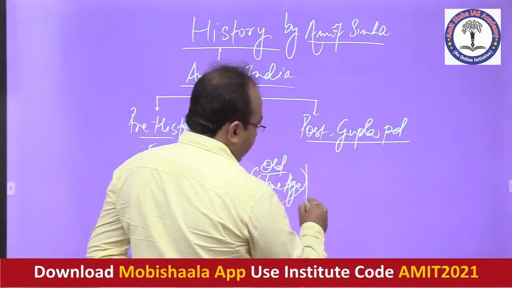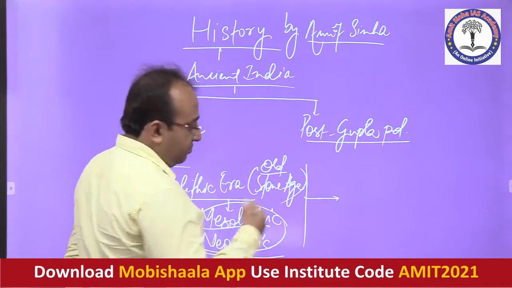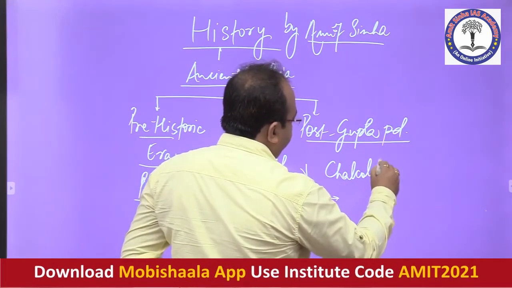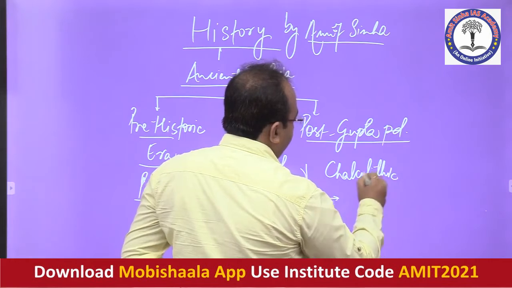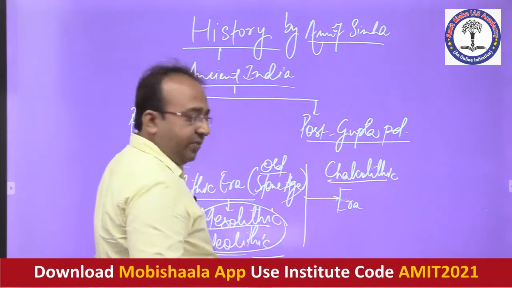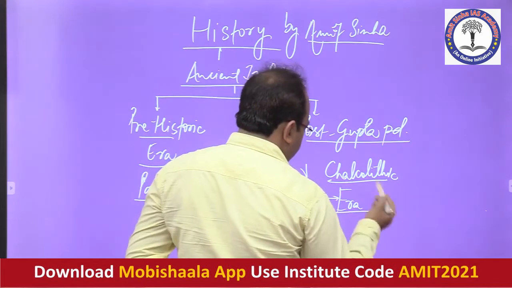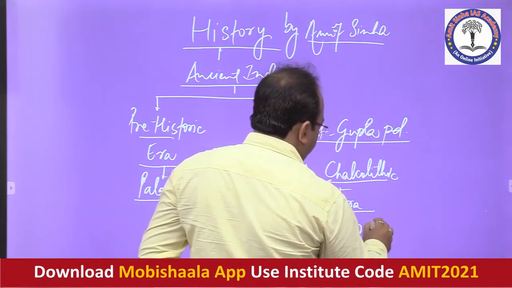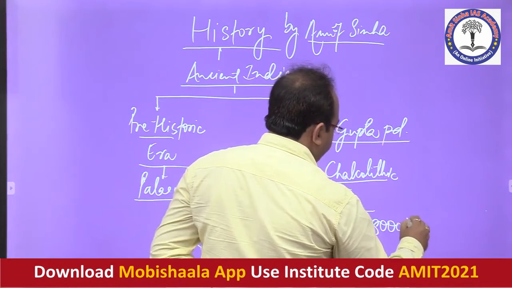And then when we enter the so-called historic era, that is basically the beginning of the Chalcolithic phase. The Chalcolithic era is understood to have begun in India somewhere around 9,000 to 8,000 BCE.